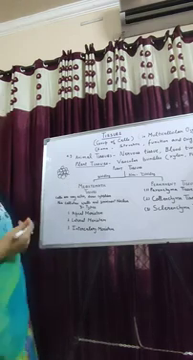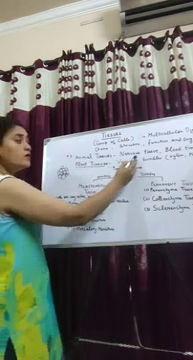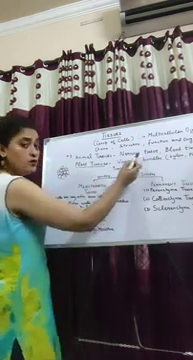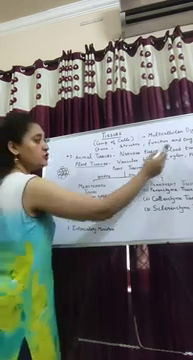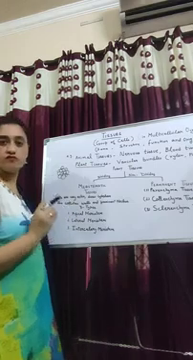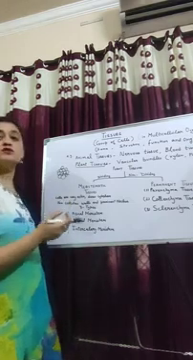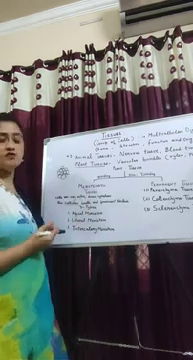Now there are some examples of tissues. Animal tissues: nervous tissue, blood tissue. Nervous tissue carries messages, right? And blood tissue gives oxygen, proteins, vitamins, hormones to all cells of the body and takes out carbon dioxide waste from the other cells of the body.